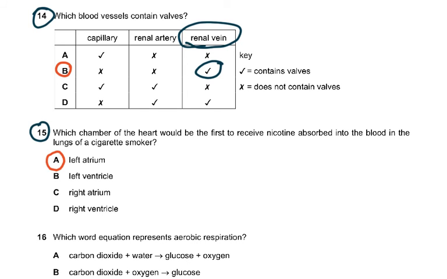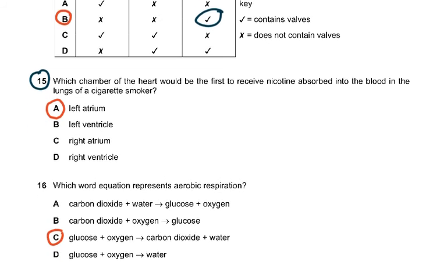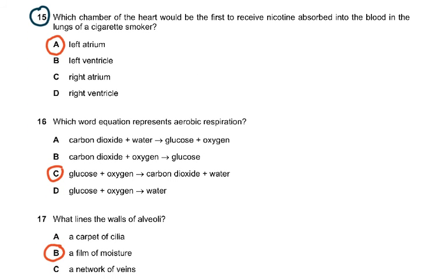Then question 15. Which chamber of the heart will be the first to receive nicotine absorbed into the blood in the lungs of a cigarette smoker? Naturally, if it's absorbed in the lungs, it's going to go into the pulmonary vein and the pulmonary vein will reach the left atrium. So the answer was left atrium because it says nicotine is absorbed into the lungs. There was only one blood vessel which comes out of the lungs and goes to the heart, and that is the pulmonary vein. And where does it go to? It goes to the left atrium.